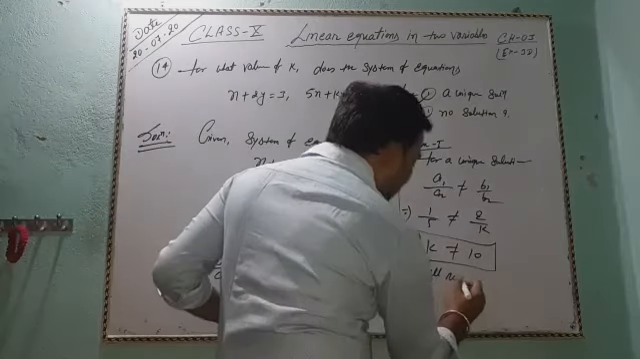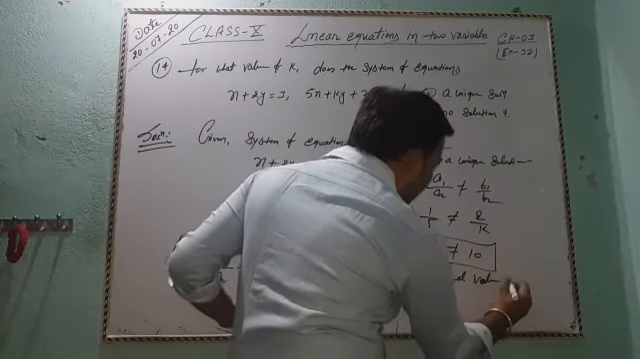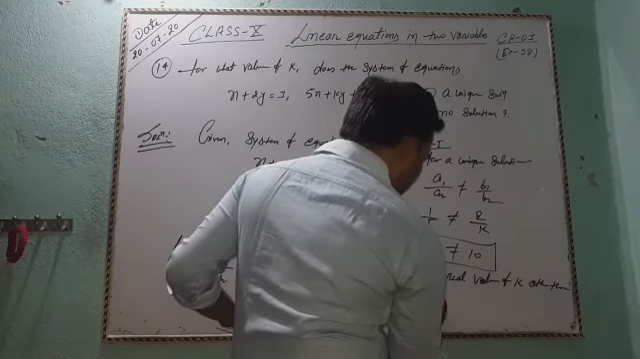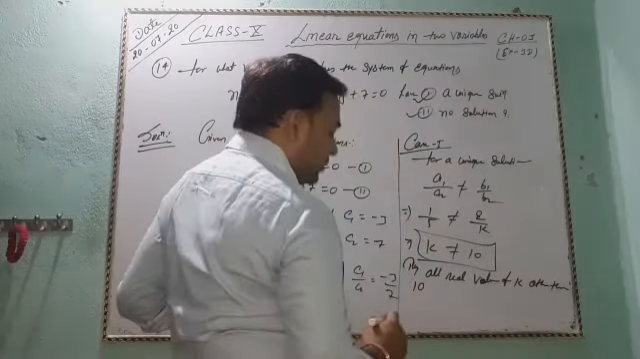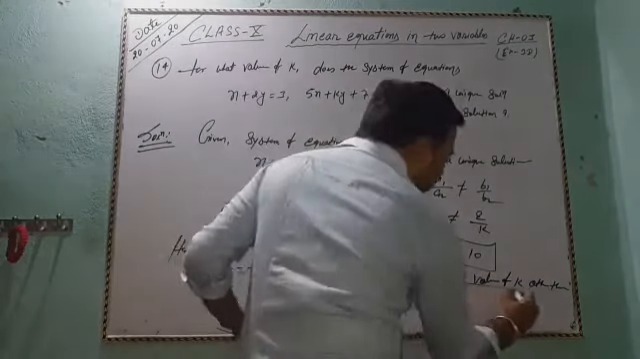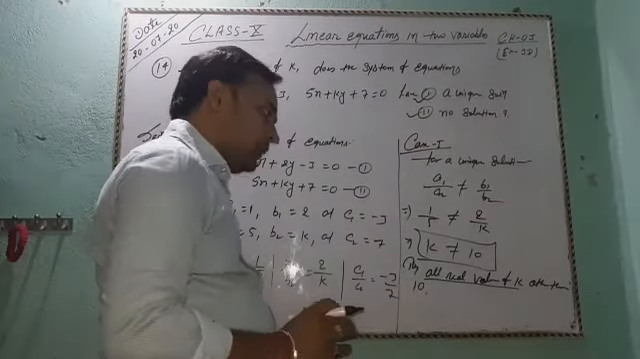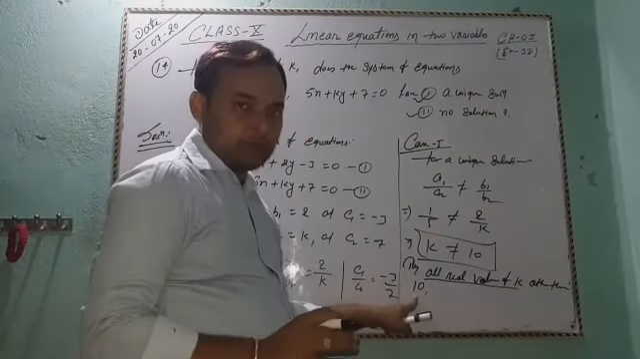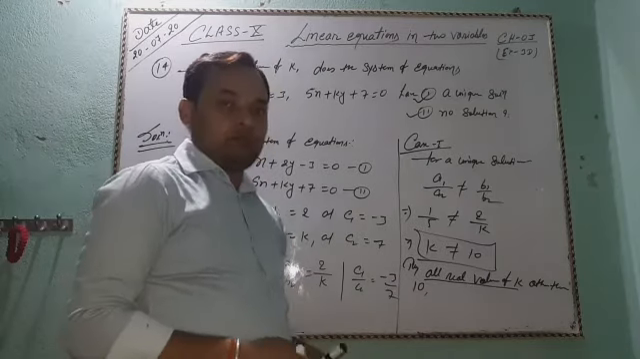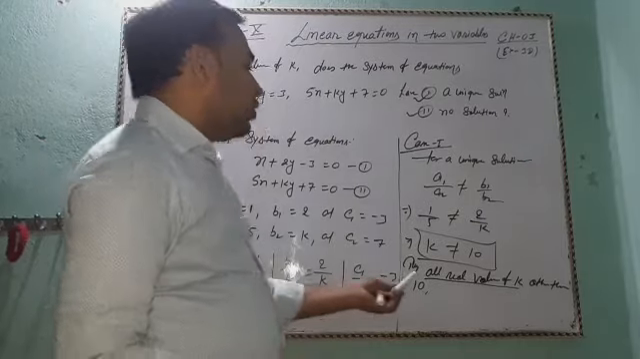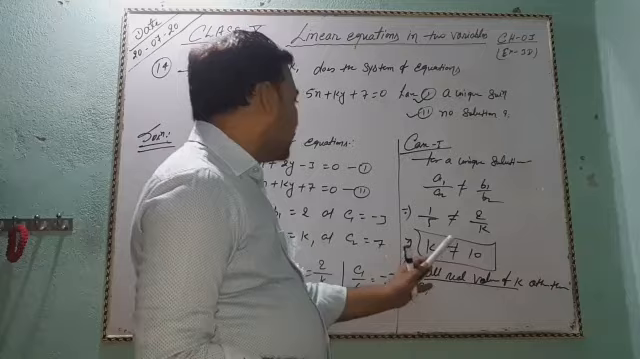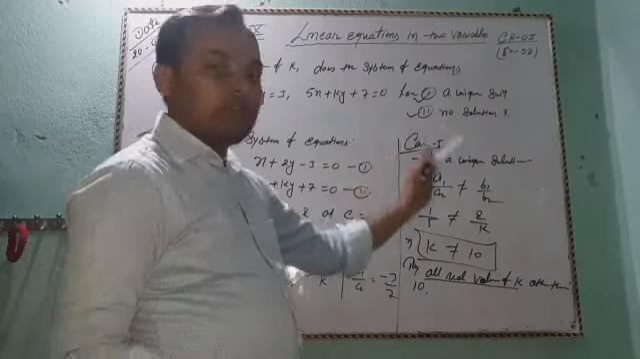Thus for all real values of k other than 10, the given system of linear equations has a unique solution. Okay, for all real values of k other than 10, the system of linear equations will have a unique solution.